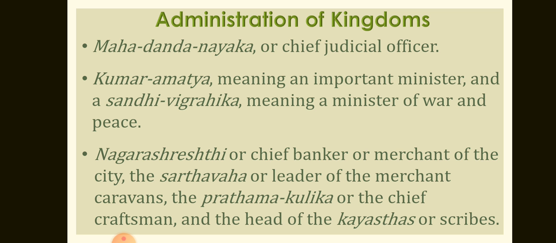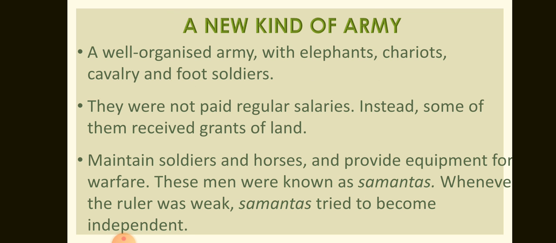Besides, important men probably had a say in local administration. These included the Nagarashreshthi, or chief banker or merchant of the city, the Sarthavaha, or leader of the merchant caravans, the Prathama Kulika, or chief craftsman, and the head of the Kayasthas, or scribes. These policies were reasonably effective, but sooner or later some of these powerful men grew strong enough to set up independent kingdoms.